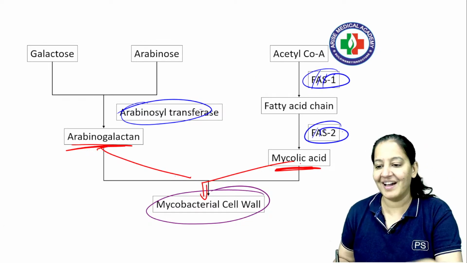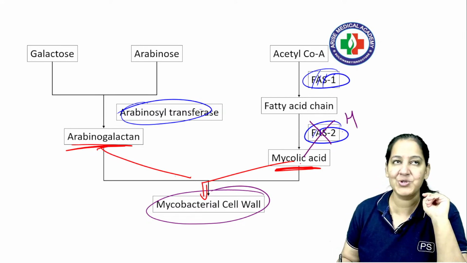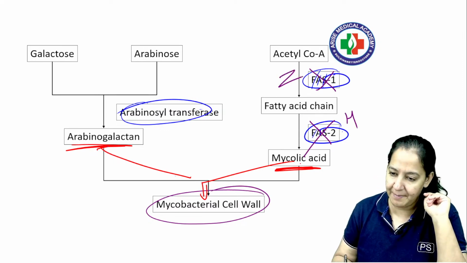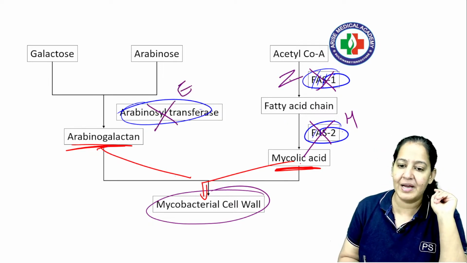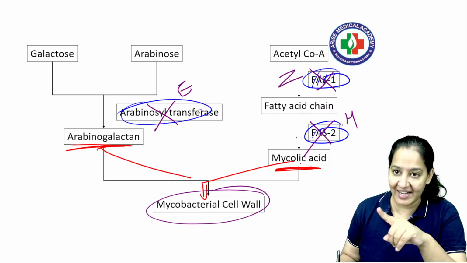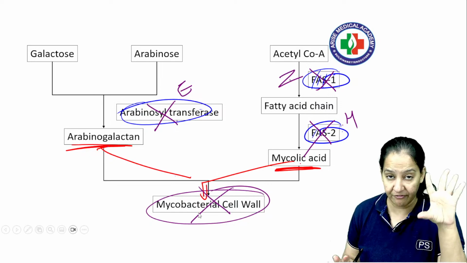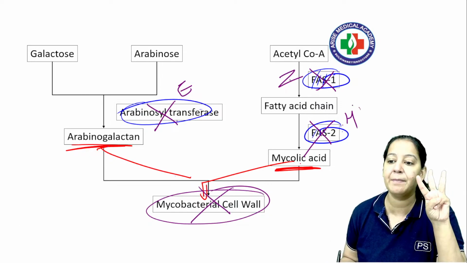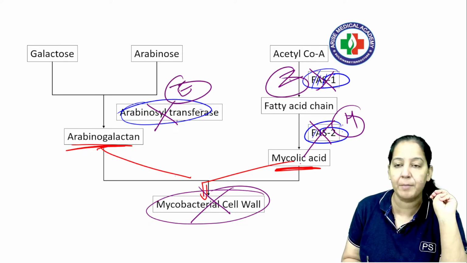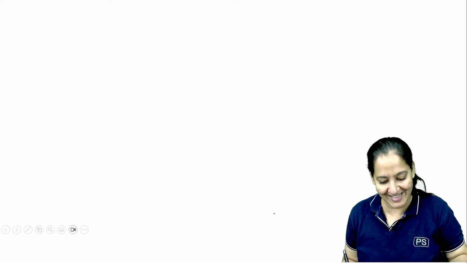So what are the drugs? H, isoniazid, inhibits this. Leave R, Z, pyrazinamide inhibits FAS1, right? And E inhibits arabinosyl transferase, right? So if any of them is inhibited, ultimately the cell wall will not form and the bacteria will die. So out of the 5 drugs, 3, that is H, Z and E, I mean isoniazid, pyrazinamide and ethambutol, inhibit cell wall synthesis. Got my point? Say yes if you got it.